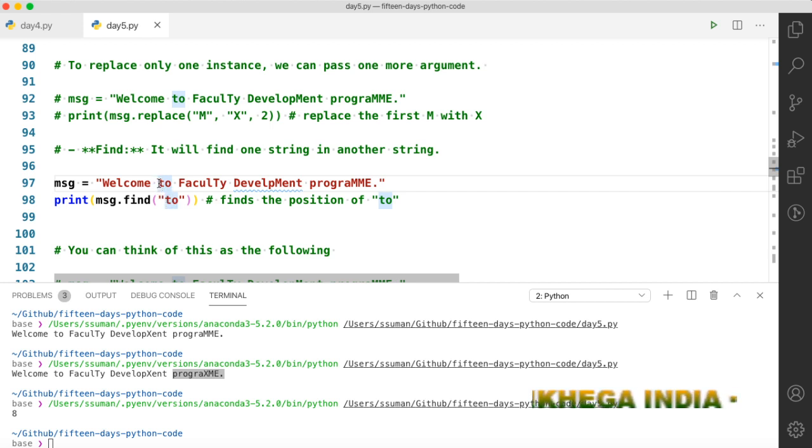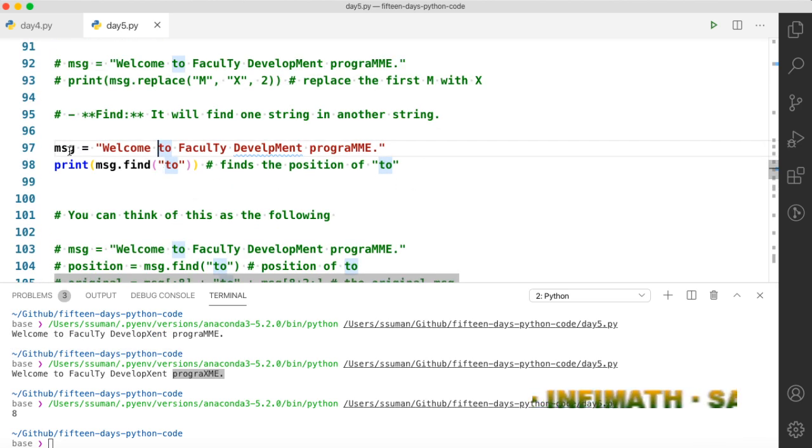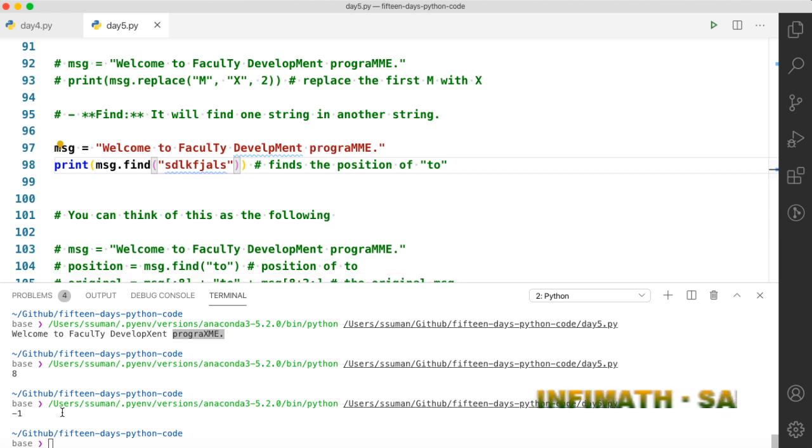So the position of "to" is 8, and you can count them. This is the 0th position, 1st position, 2, 3, 4, 5, 6, and space is 7 and then 8. In this way you can see that it gives you the beginning of a substring. If we don't have the string, let's say we don't have it, then the result of find will be -1. So if you get a negative number, you can say that the substring is not present, and if you get a positive number, then you will get the position of the substring.